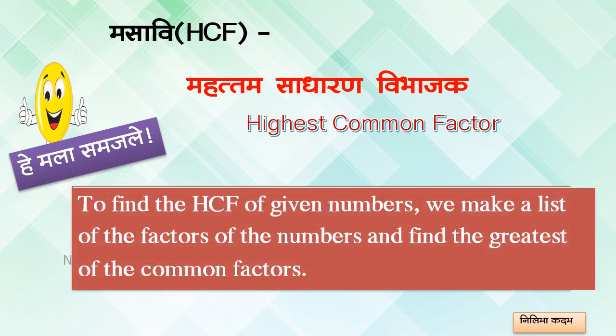So to find out the HCF of given numbers, we make a list of the factors of the numbers and then find the greatest of that common factor, and that is the HCF of those numbers. Okay. Find out the HCF of 16 and 48. Now just now we have found the factors of 16 and 48. We made the list of factors of 16 and 48.